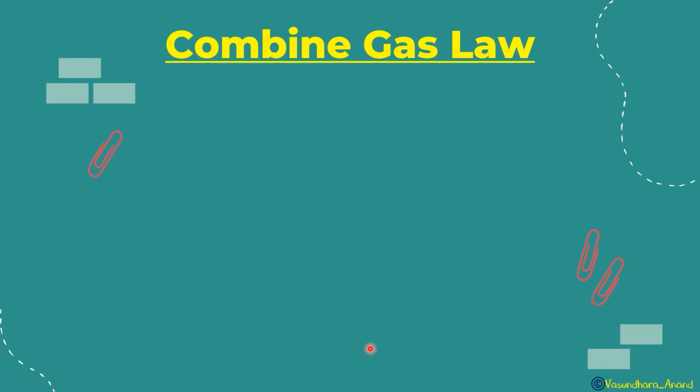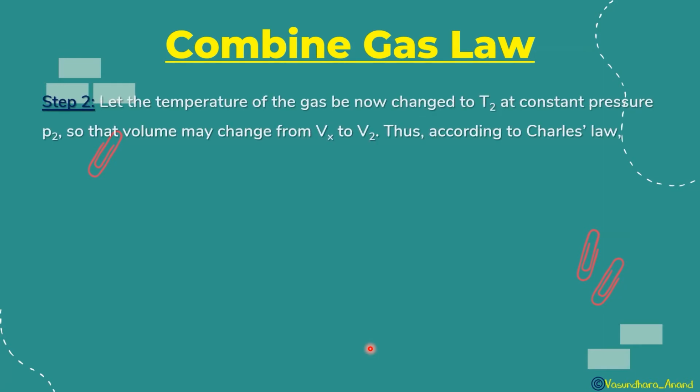Now step 2. Let the temperature of the gas change to T2 at constant pressure. Now we keep the pressure constant, and the temperature changes from T1 to T2. The pressure remains constant at P2, so the volume may change from Vx to V2.